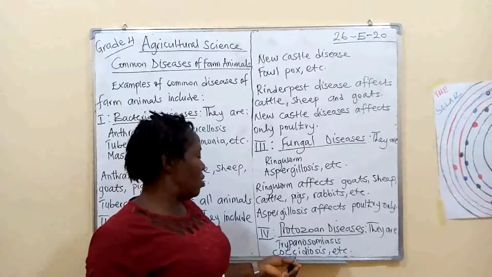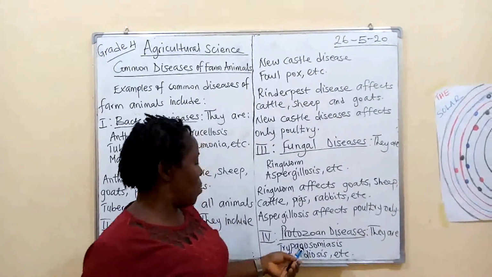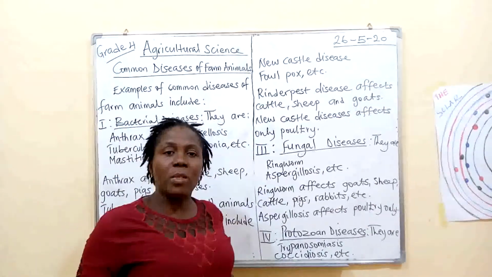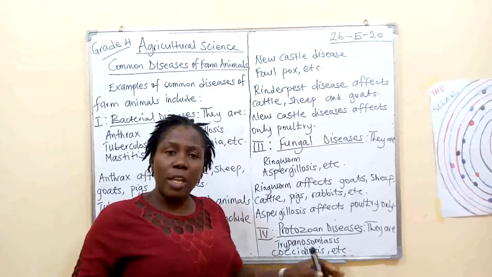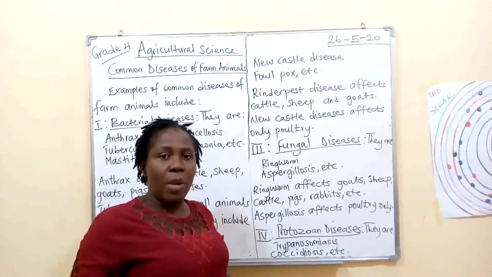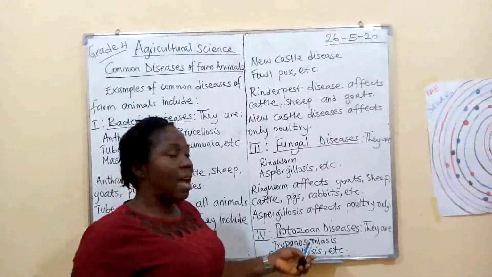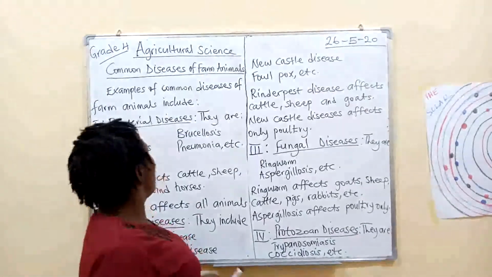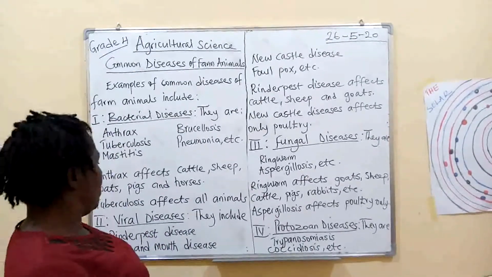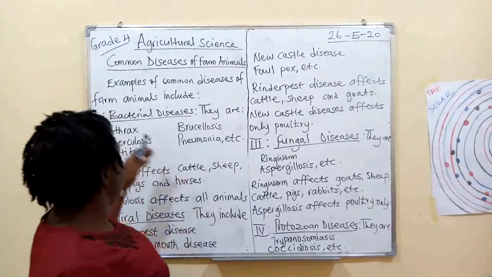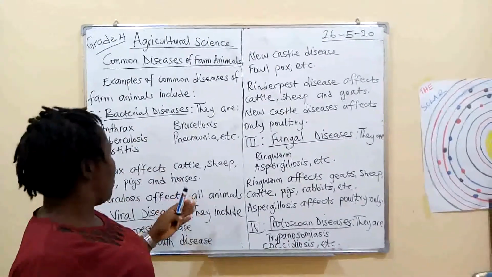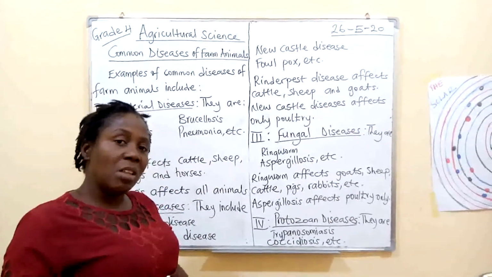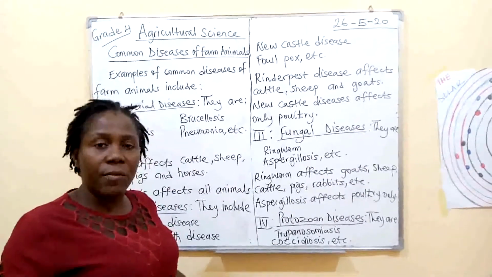The next one is coccidiosis. Trypanosomiasis affects all the ruminant animals. When we talk about ruminants, we talk about cattle, goats, and sheep. It affects all the ruminants, while coccidiosis affects only poultry. With this we've come almost to the end of our lesson today. You've seen the examples of the diseases of farm animals and their causative agents, that is, the organisms that bring about these diseases in farm animals.